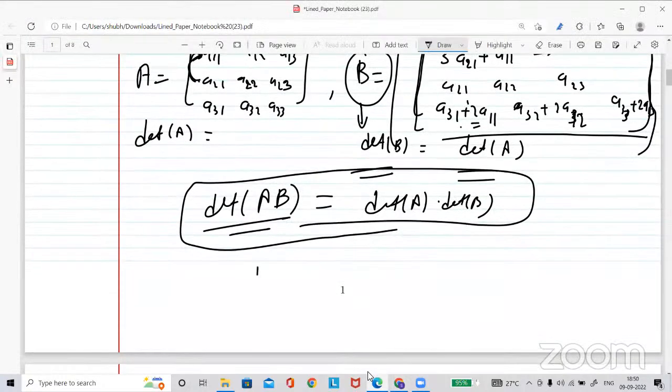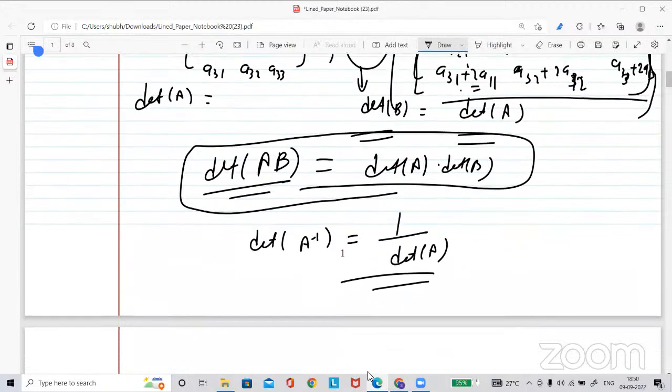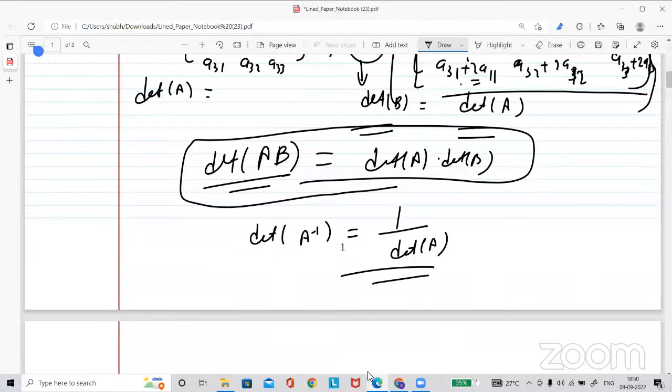Another property is the determinant of a matrix A inverse is exactly the inverse of the determinant. This property is needed. And one more property is the determinant of K times A, where K is a scalar, a real number.